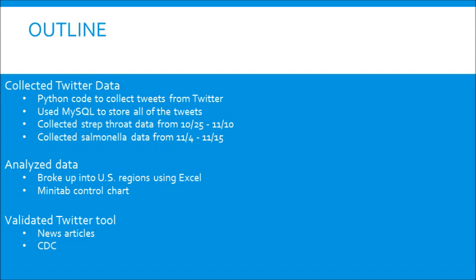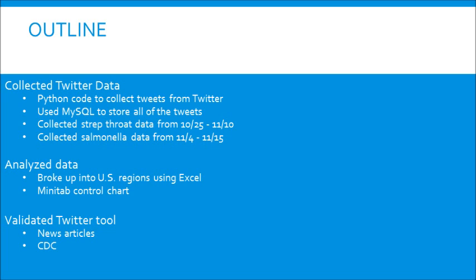The general outline for this project was that we first had to collect the Twitter data using Python. So we downloaded different elements in order to get Python and manipulate it so that we could download tweets in real time according to different keywords that we found. And then we used MySQL as a database in order to store all of those tweets. Then we were able to go back through and analyze the data using Excel. We were able to export from MySQL into a CSV file in order for Excel to read it.